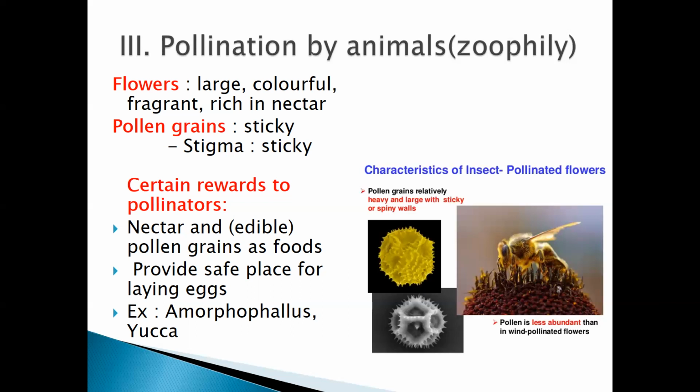So pollination by animals is zoophily. Zoophilous flowers are large, colorful, and fragrant, means they give out odor. They are rich in nectar. Rich in nectar means sugar syrup, which is edible, which they can eat. Pollen grains are sticky. The stigma is also sticky. And the rewards which the pollinators get are nectar, pollen grains as their food, and a place where they can lay their eggs. So these are the general characteristics of animal pollinated flowers.